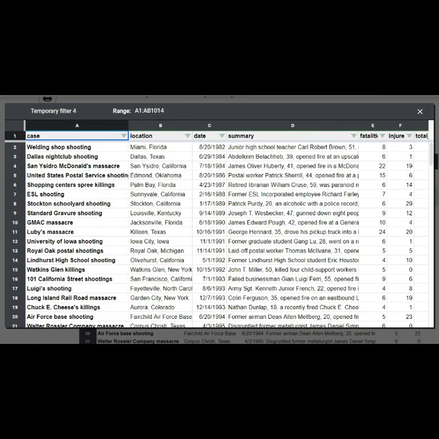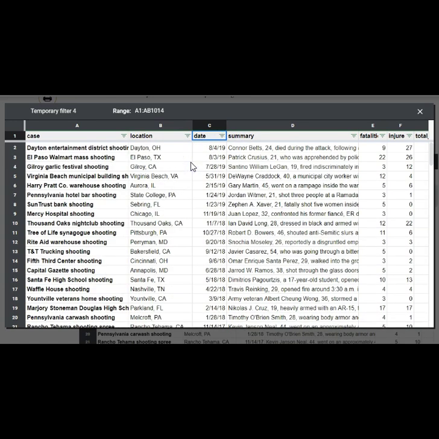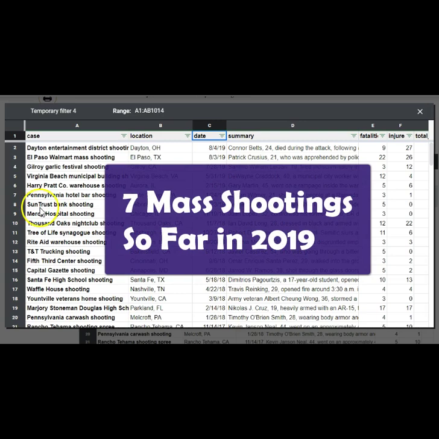The nice thing about this database is that you can sort each one of these categories. It defaults to list each mass shooting by date, beginning with the earliest one, so going back to 1982. But if we wanted to see the most recent mass shootings, click here and go sort Z through A, and then it'll list the most recent first, going backwards in time. So again, this is useful if we want to see, let's say, how many mass shootings have there been in 2019 so far, and we can see there is 7 according to this database.